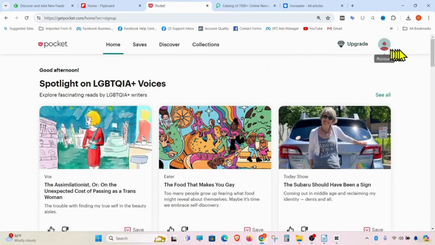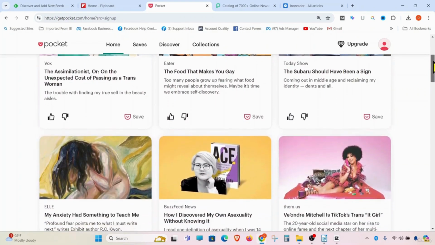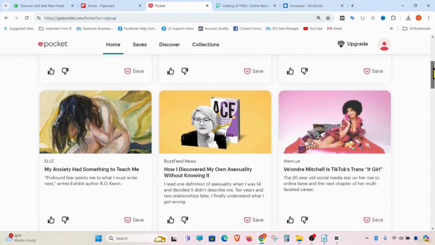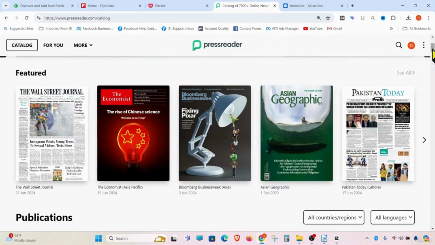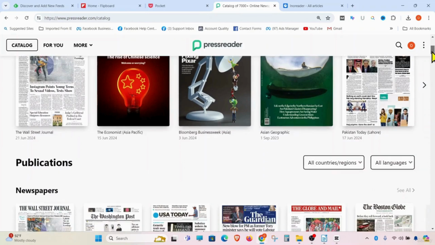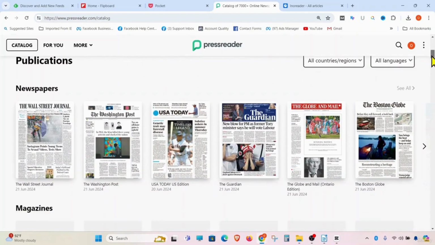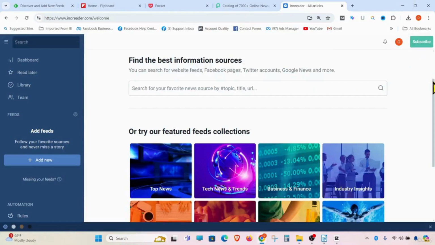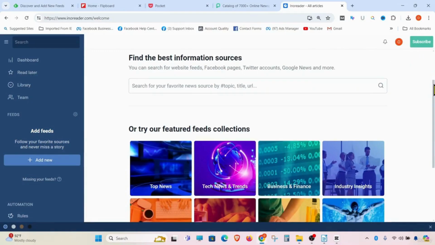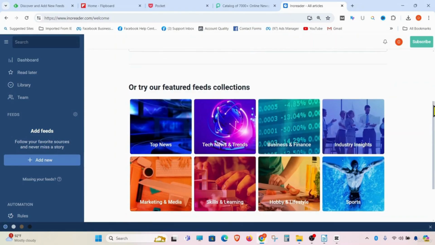Pocket allows users to save articles, videos, and web pages to view later, even offline. PressReader, a personalized news aggregation app that learns user preferences and curates content accordingly. Inoreader, a powerful content reader that offers extensive customization and integration options.